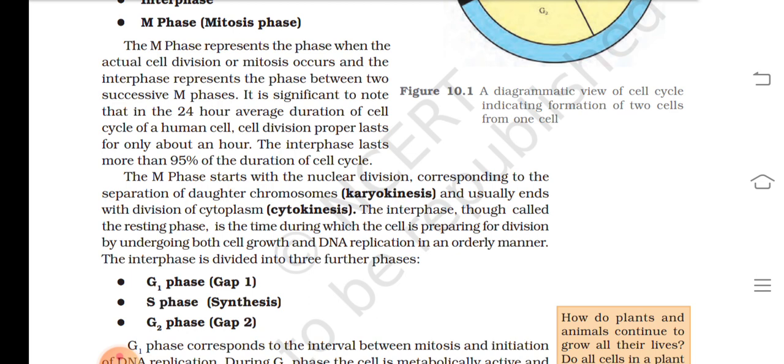The M phase starts with the nuclear division corresponding to the separation of daughter chromosomes, that means karyokinesis, and usually ends with the division of cytoplasm, that means cytokinesis. The interphase, though called the resting phase, is the time during which the cell is preparing for division by undergoing both cell growth and DNA replication in an orderly manner. The interphase is divided into three further phases: G1 phase, S phase and G2 phase.